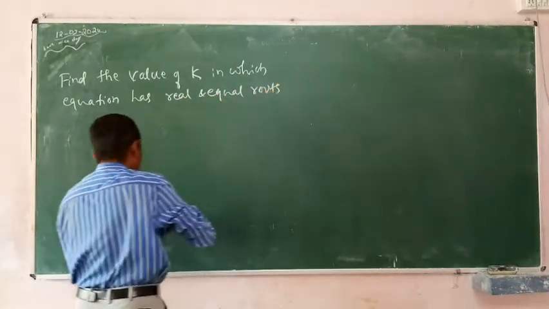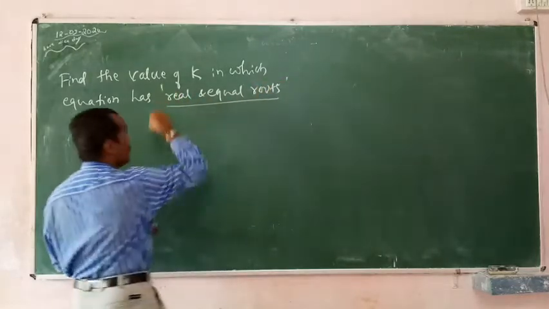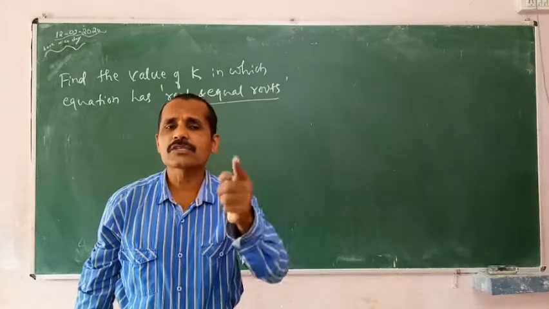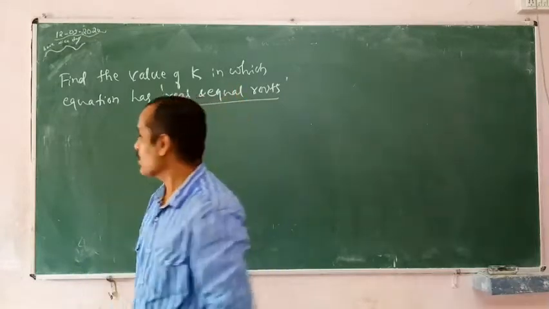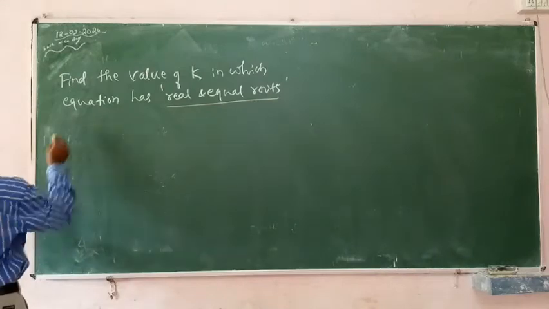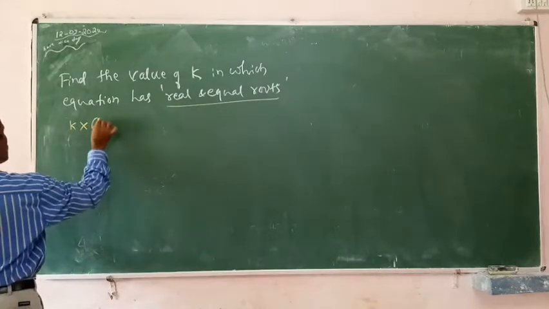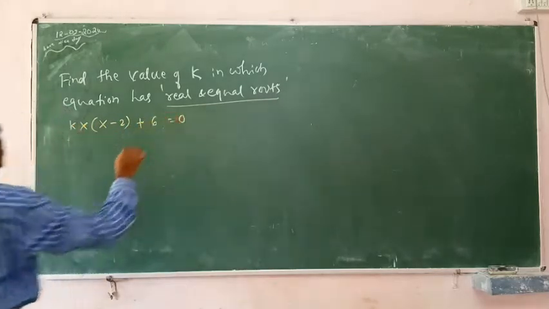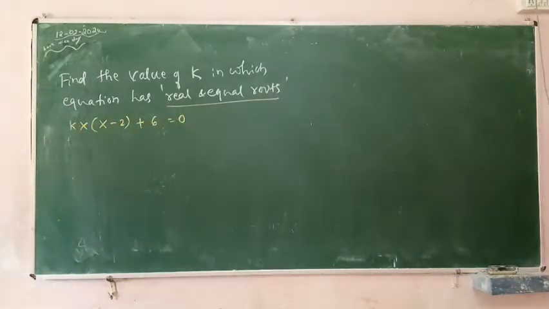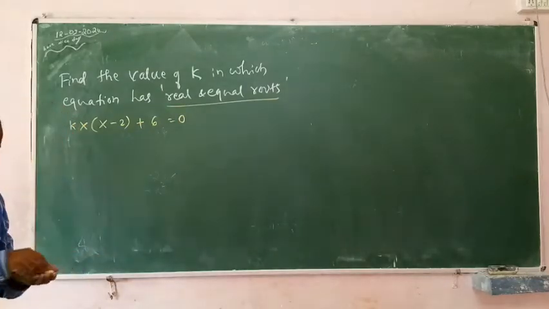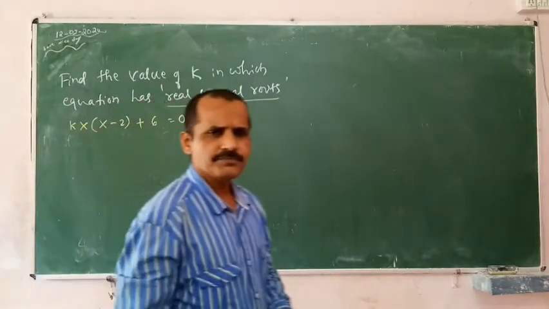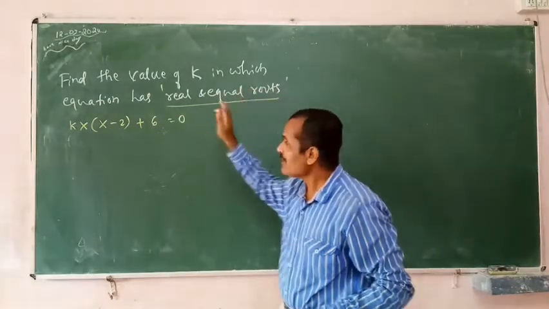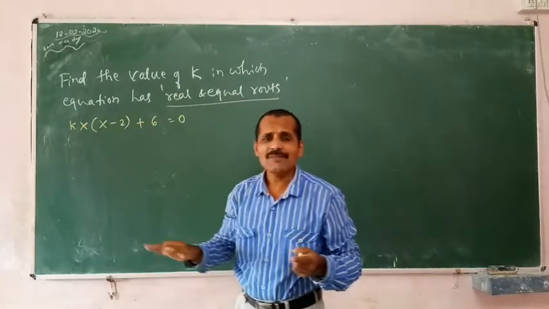When they say the roots are real and equal, immediately the idea should come to you that the roots are real and equal means D is equal to 0. Okay, let me take the equation kx into x minus 2 plus 6 is equal to 0. This is the equation. They have given you the roots are real and equal, but when you see the equation